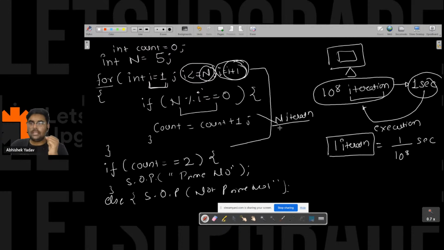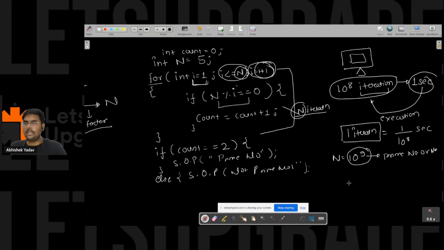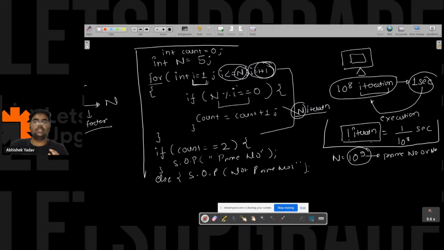So let's assume the value of n is 10 to the power 9, and I have to check whether 10 to the power 9 is a prime number or not. How many seconds will it take to execute the whole code? Please write in the chat. In my system, one iteration is equal to 1 upon 10 to the power 8 second. This is the configuration I have, and for this I have written this code.